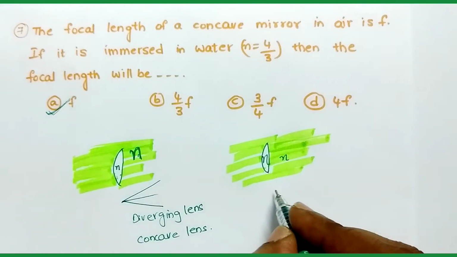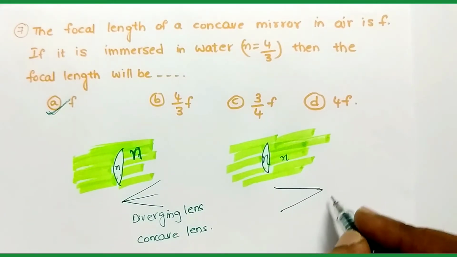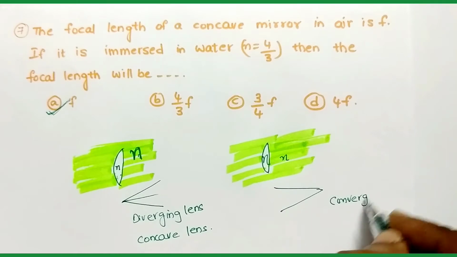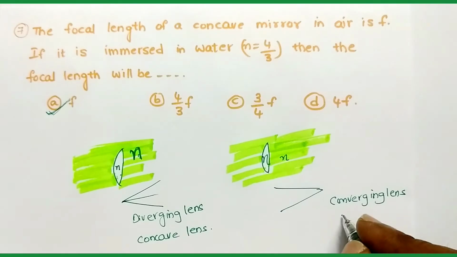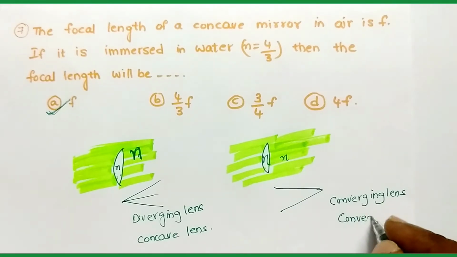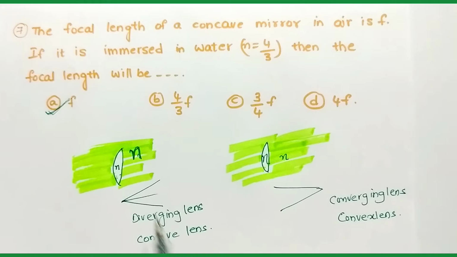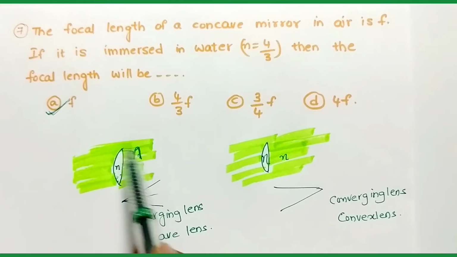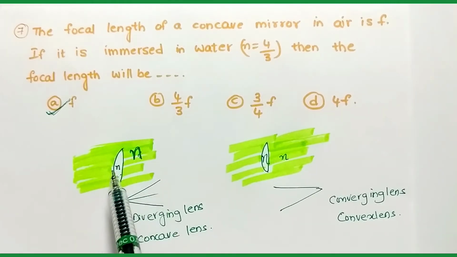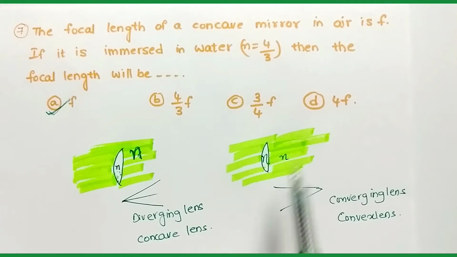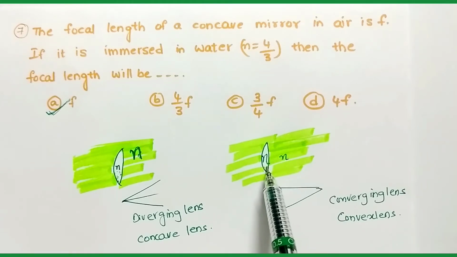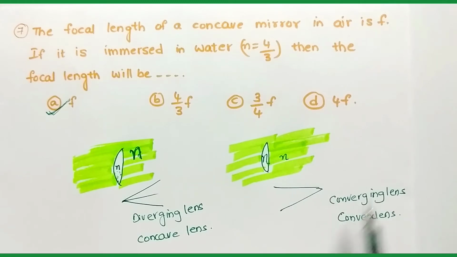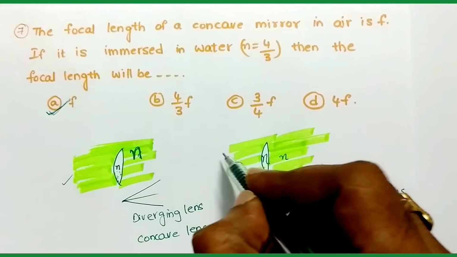Then this convex lens behaves like a convergent lens or converging lens. It can also be called a convex lens. So when a convex lens is placed in a medium with more refractive index, then this convex lens behaves like a diverging lens. And when this convex lens is placed in a medium having a refractive index less than this refractive index, then this lens behaves like a converging lens. So these two bits are also very important.